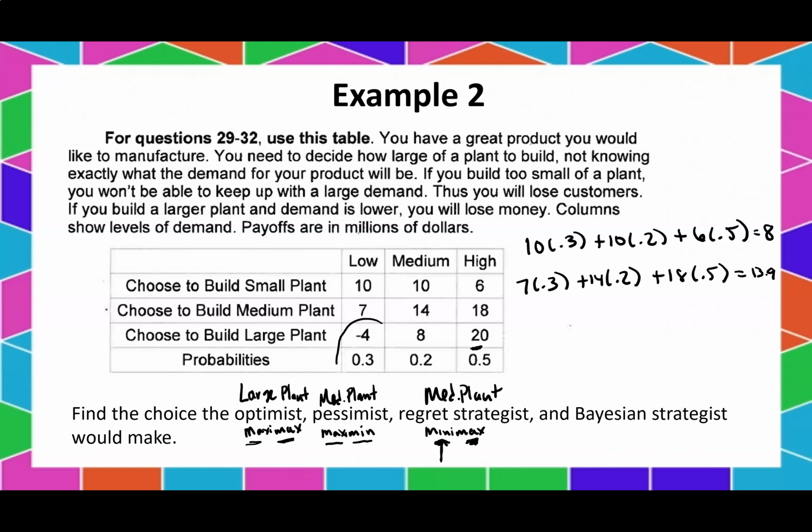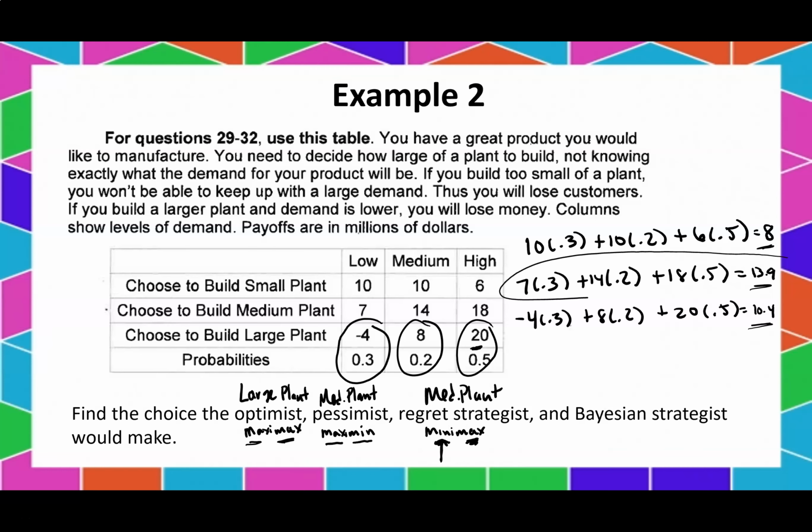And the last one, -4 times 0.3 plus 8 times 0.2 plus 20 times 0.5. And that gives me 10.4. And of course, that's our expected value, in millions of dollars. So we would expect 8 million, 13.9 million, and 10.4. So we want to go with the biggest one, which is our medium plant. There we are.